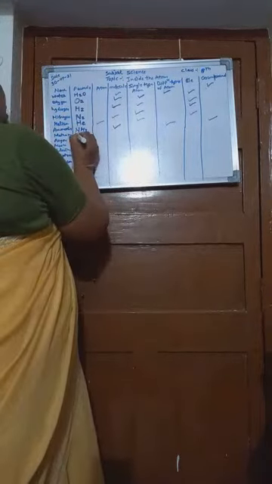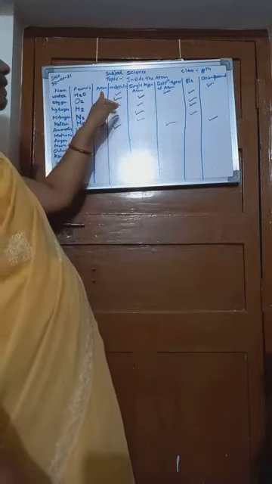Next is methane. What is the formula? CH4. Methane is CH4. Observe this formula and tell me the answer, whether it is atom or molecule. It is a molecule because there is one atom of carbon and 4 atoms of hydrogen.